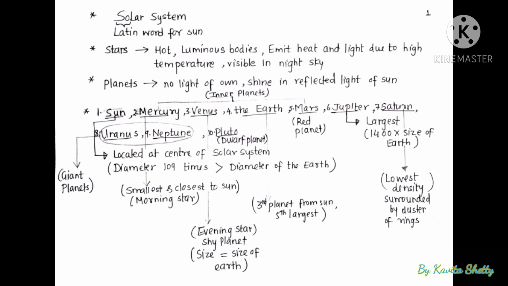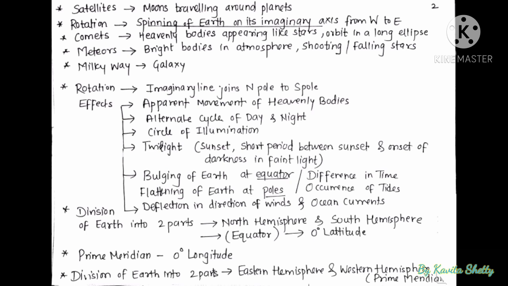It is quite difficult to see the planets Uranus, Neptune, and Pluto in the chart I have given here. But I have circled Uranus and Neptune, and you can see I have mentioned them as giant planets. So these are giant planets, and Pluto is called the dwarf planet. Sun is located at the center of the solar system, and the diameter of Sun is 109 times greater than the diameter of the Earth. Let us see what are satellites.